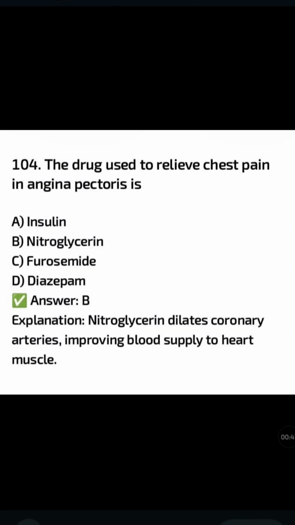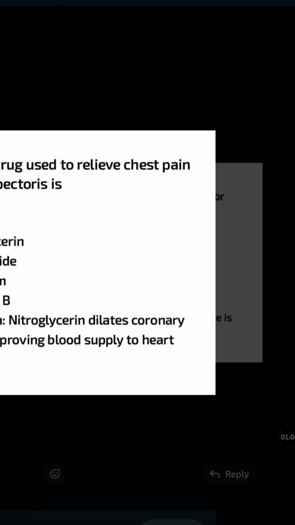The drug used to relieve chest pain in angina pectoris is: insulin, nitroglycerin, furosemide, diazepam. The correct answer is option B, nitroglycerin. Nitroglycerin dilates coronary arteries, improving blood supply to heart muscle.